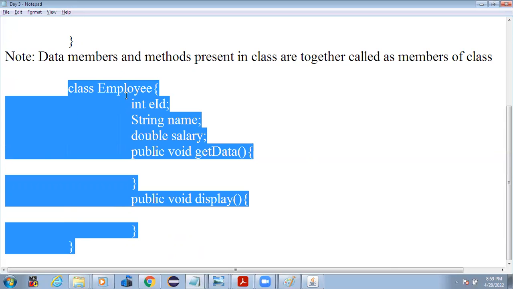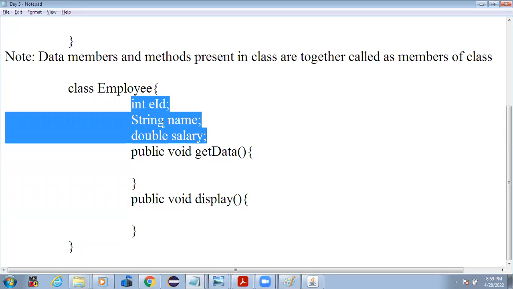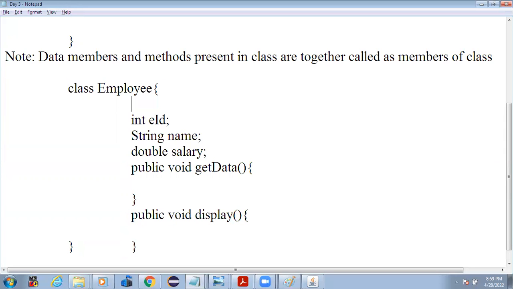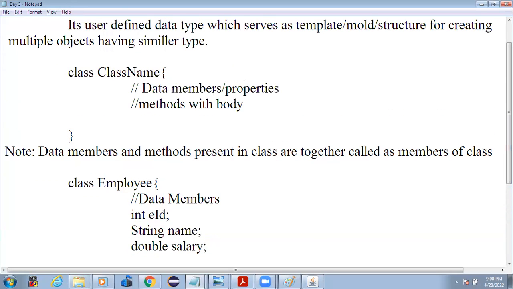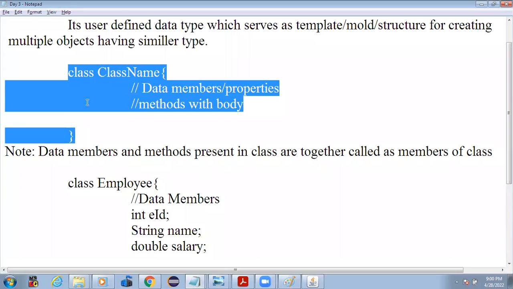So this is what we call the declaration of the class. Remember, the class name should always start with a capital letter. That is the naming standard. Class is a keyword, and this is the class name, you can give any name. Then I have put the members over here. All these are the data members, I just put it in a comment, and whatever is below are the methods.